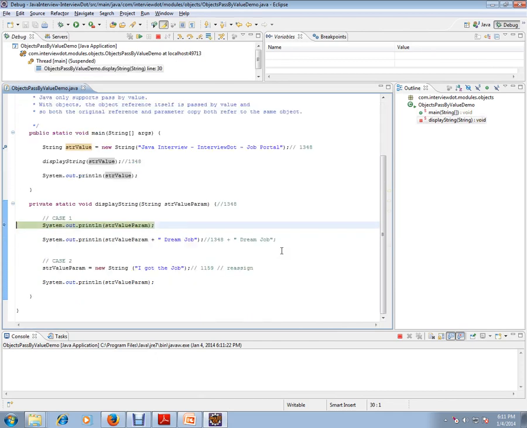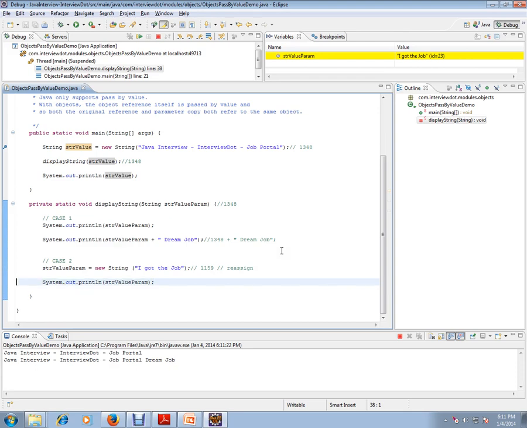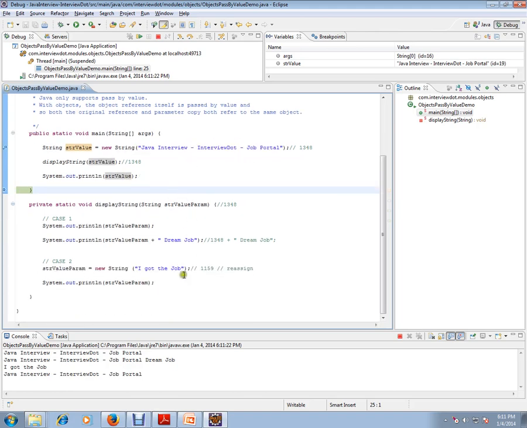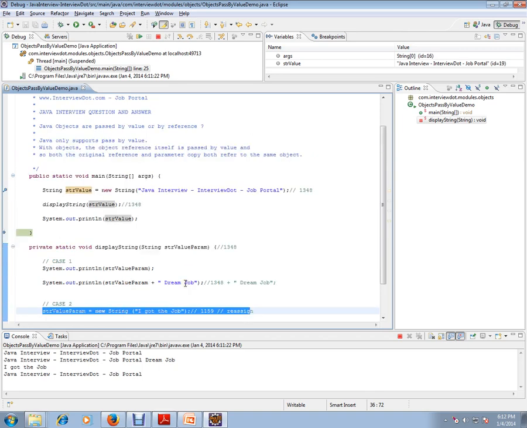I'm getting a string object, passing the string address to the method, and I'm printing it out. I'm appending to that current string address some other value. It is printing properly. The moment I reassign, we lost the old address, the copy of the old address. And I'm printing something here. I got the job. Okay, but if we still go here and print the str value, we can still print the 1348 address. So that means we passed only the copy. Whatever you did here did not affect it. Actually this line should have affected here, but still it did not happen. That means Java supports pass by value, only pass by value.